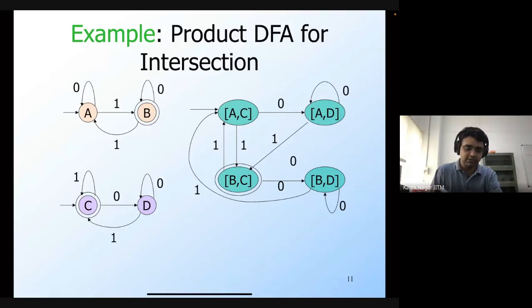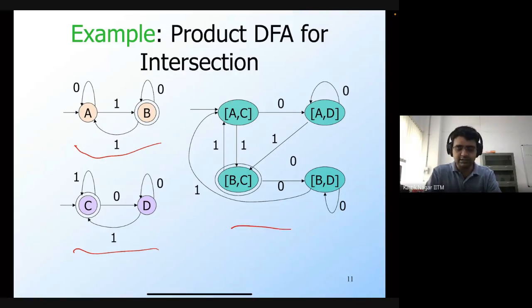Here in this case, we have one automaton which accepts strings with an odd number of ones, and then we have another automaton which accepts strings which end in one. The state space of the product automaton is the cross product of the state spaces of the individual automata.